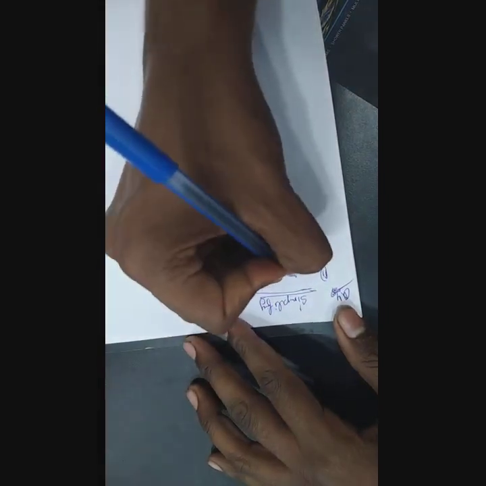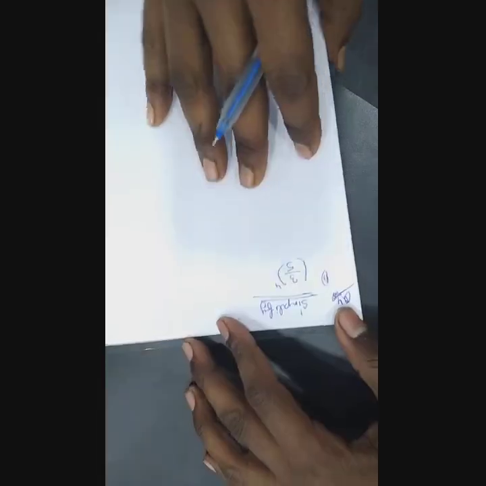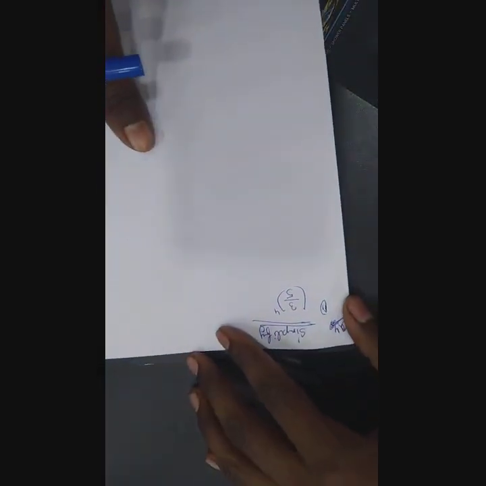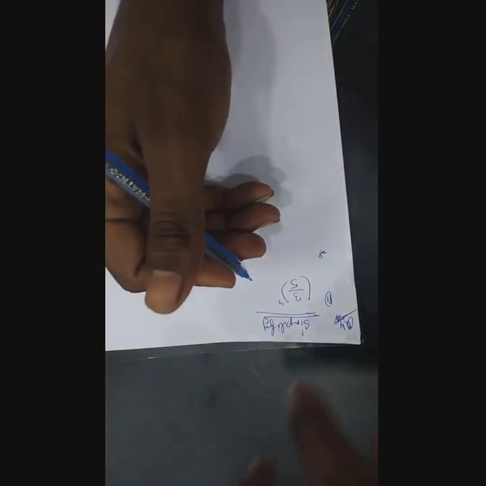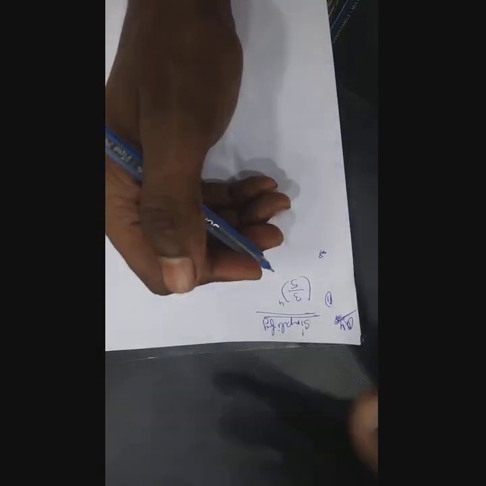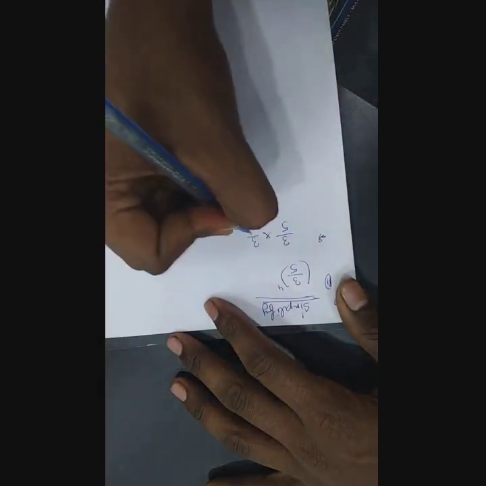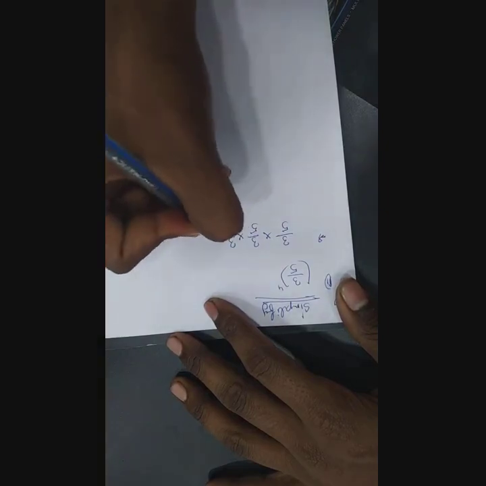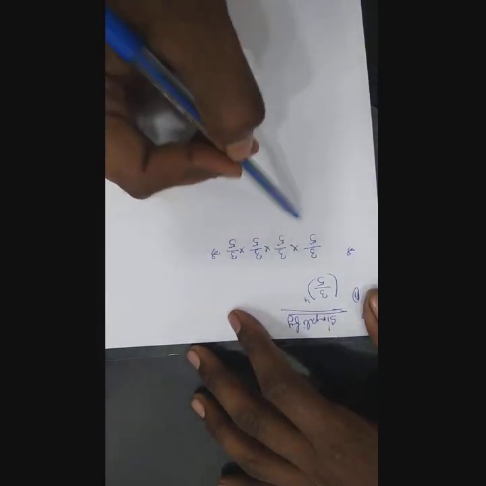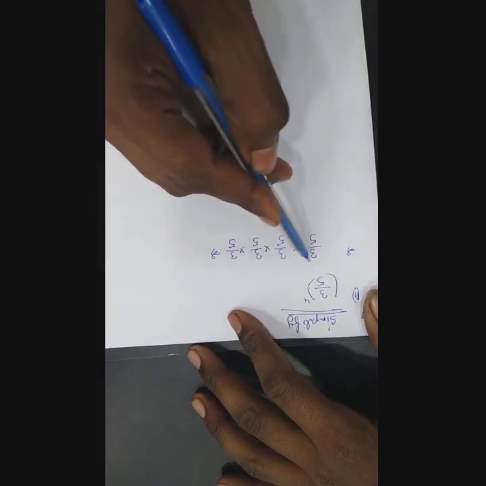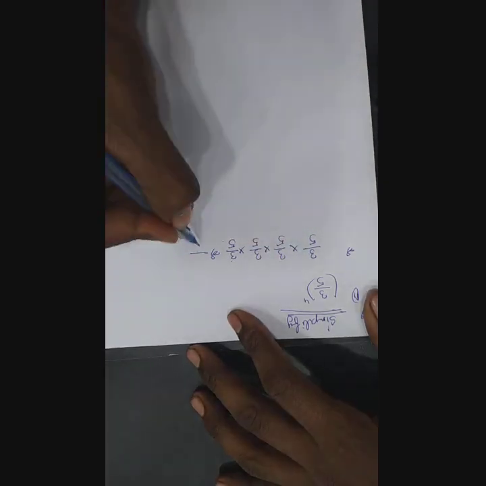Here, the first question in question number 4, first part, is saying 3 upon 5 to the power 4 times. Now you do not have to get into tension about how you will solve it; you will not be able to solve this fraction as a normal value. Simply, what we have to do is 3 upon 5 into 3 upon 5 into 3 upon 5 into 3 upon 5. This is the simple way. Now this is in the fraction form, so you have to simply multiply the numerators and write it over here, and multiply the denominators and write it over here.